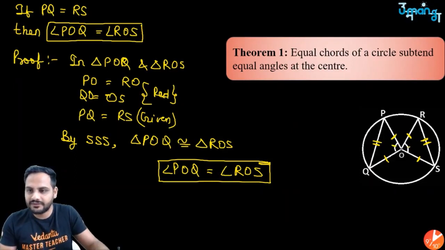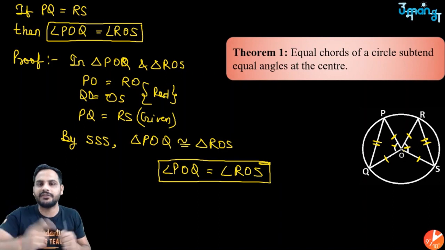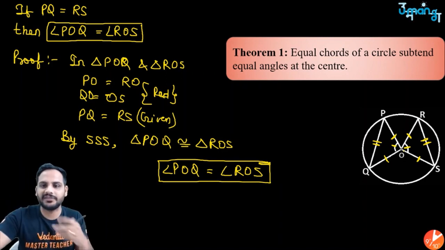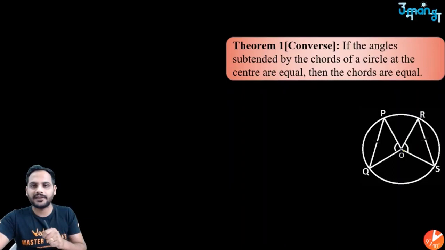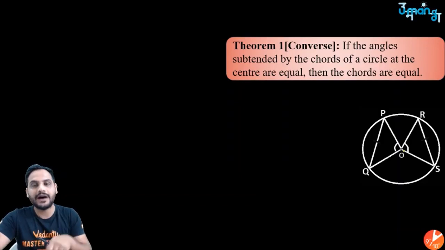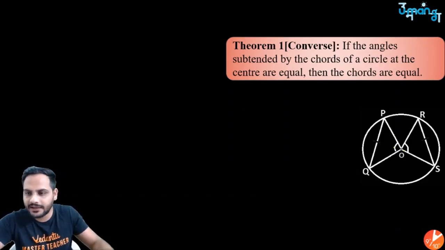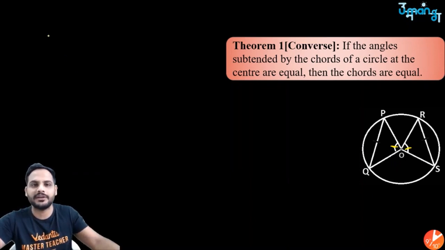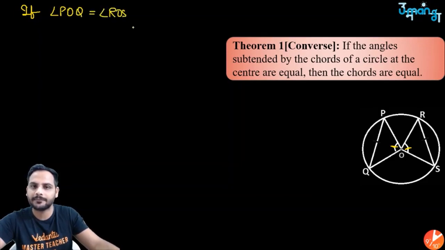So once you have remembered this theorem, remember the converse of it is also true. The second theorem is just the converse of it. It says that earlier what I have told, that if the chords are equal, angles subtended by them at the center are equal. Now I am saying that if the angles subtended by them at the center are equal, then the chords also will be equal.